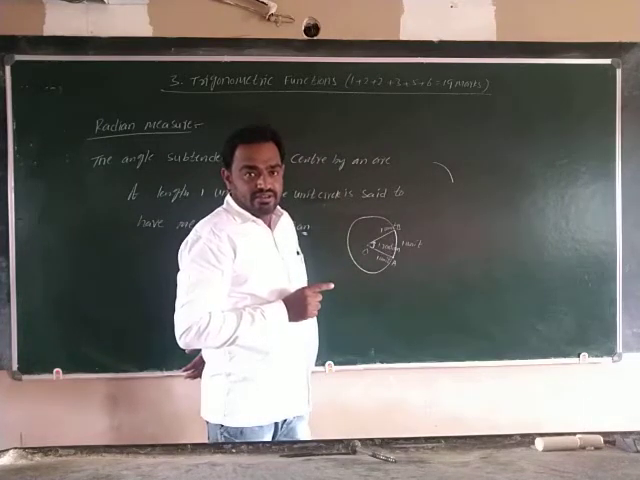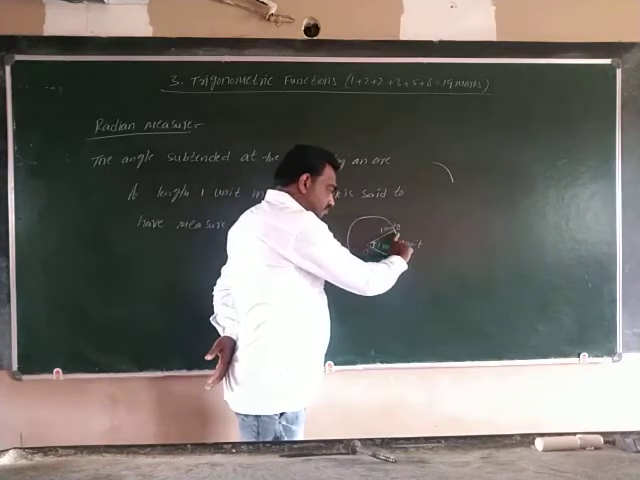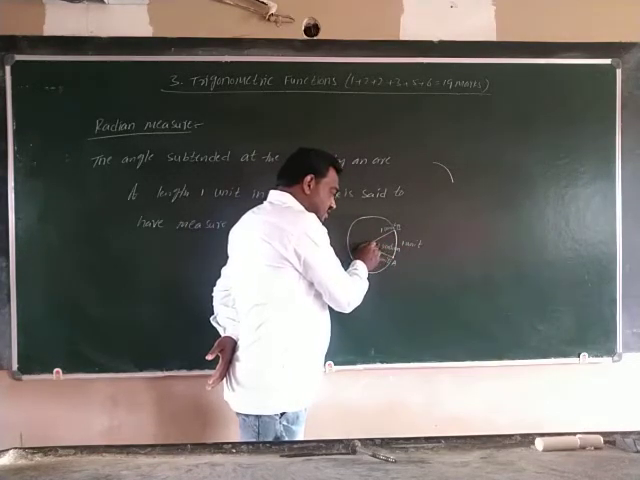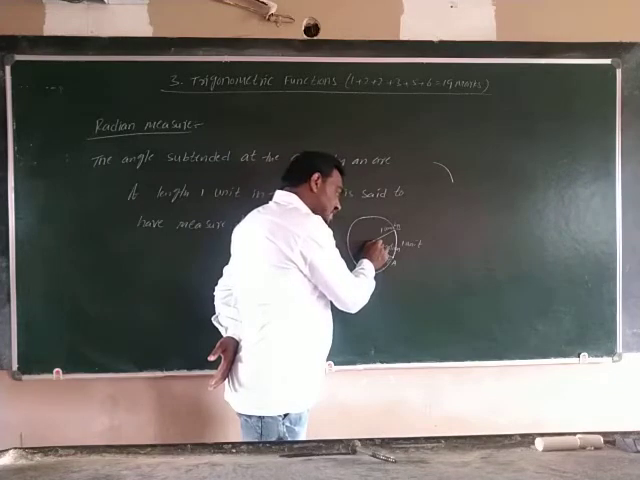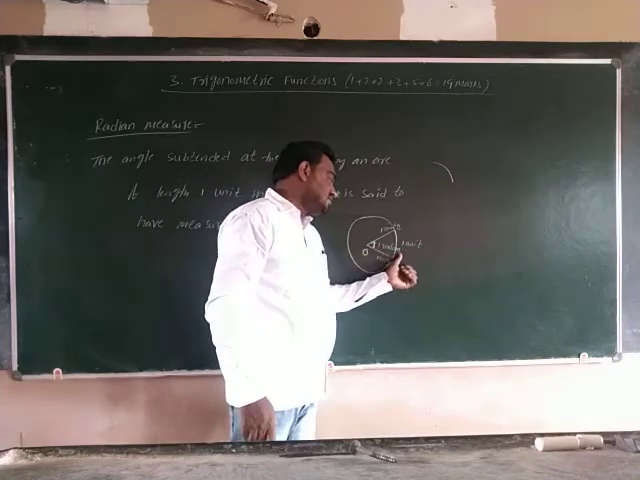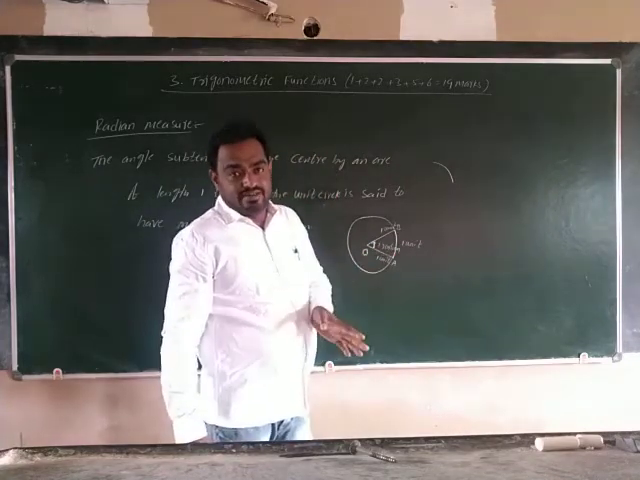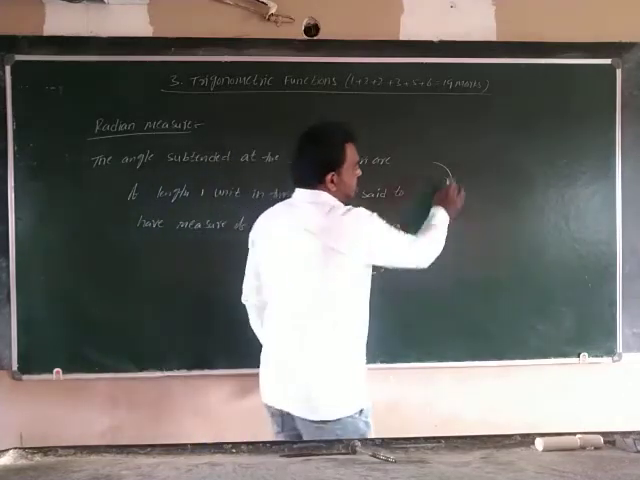Right? So this arc, the ends of the arc, make an angle at the center of the circle. This angle, this measure, is called 1 radian. Understood?